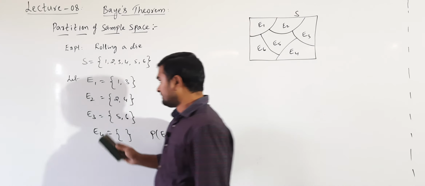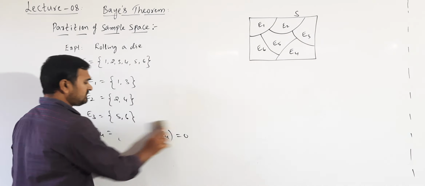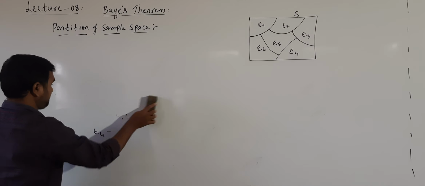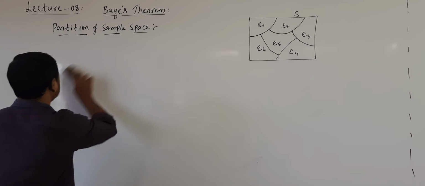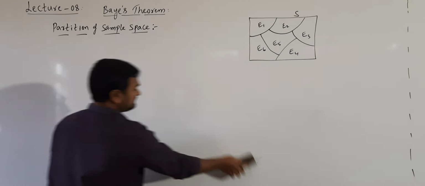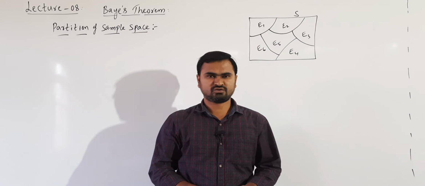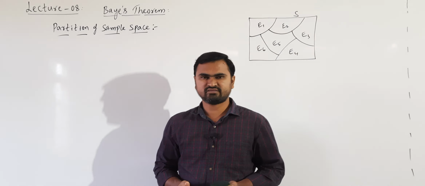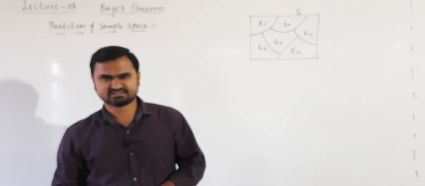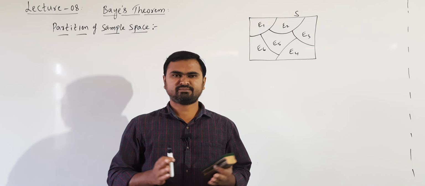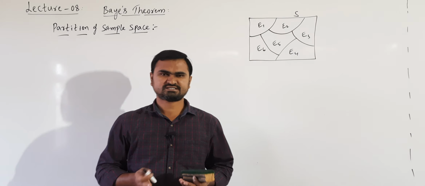Now, in general, I will give an example for this partition of sample space. Let us consider the class 12 students of our college. In our college we have class 12 students. Now, we are partitioning these class 12 students into divisions or sections.